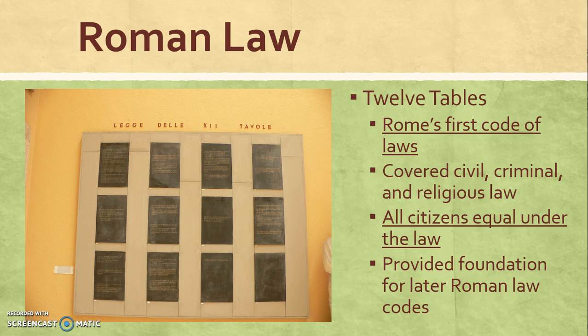Roman law consisted of the 12 tables. This was the first code of laws in Rome. They covered all of the civil, criminal, and religious laws that applied to the people of Rome. All the citizens in Rome were equal under the law, which is what makes this particular set of laws so unique and also long-lasting and influential to other Western civilizations. They provided the foundation for later Roman law codes.